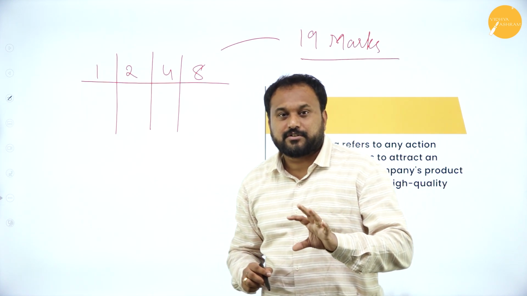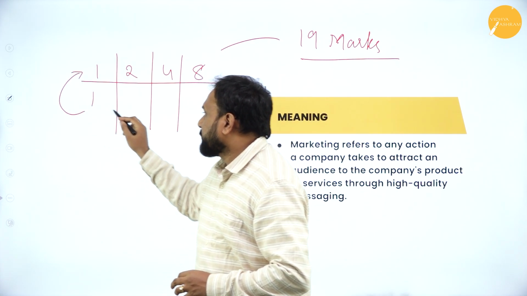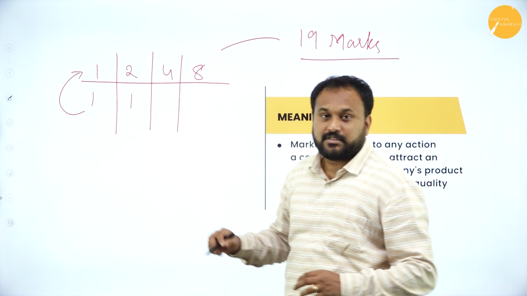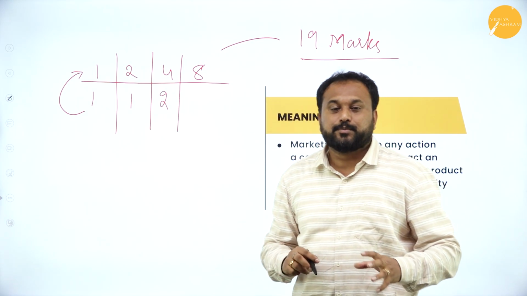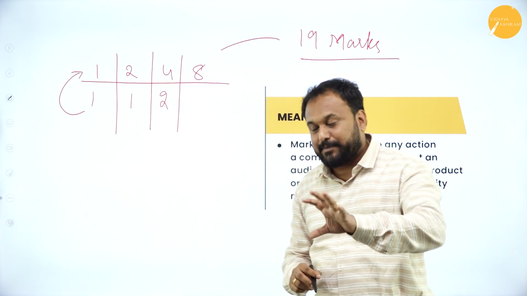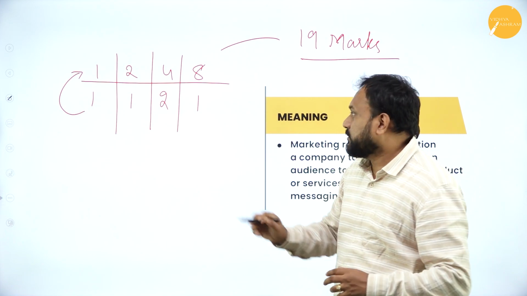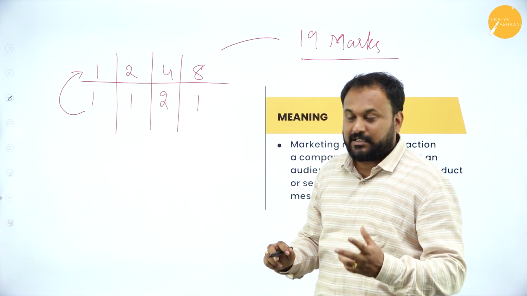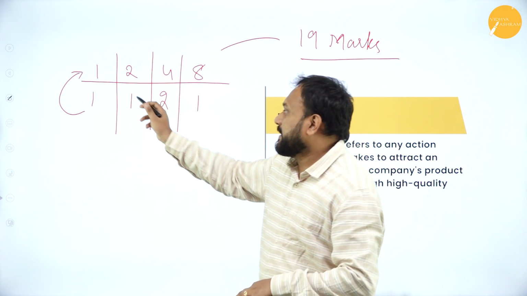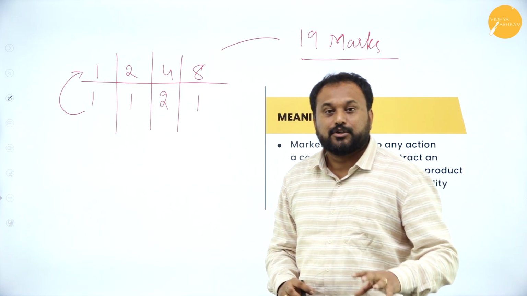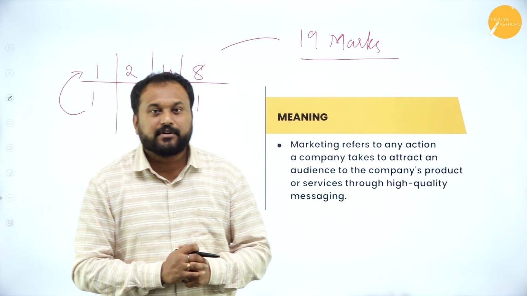As for what questions are going to come, there will be one 1 mark question, one 2 mark question, two 4 mark questions, and one 8 mark question from this chapter. So 8 plus 8 is 16, plus 2 is 18, plus 1 is 19. Totally you will be getting 19 marks from this chapter itself.